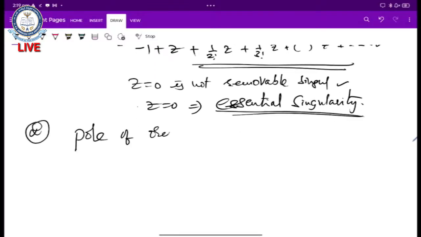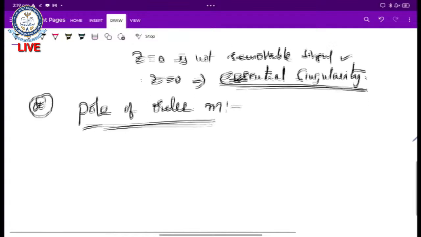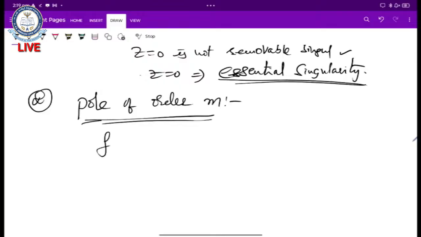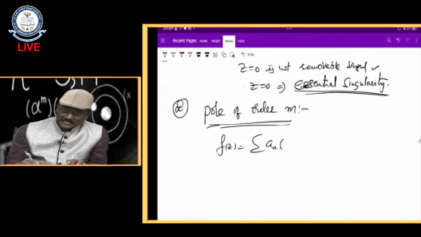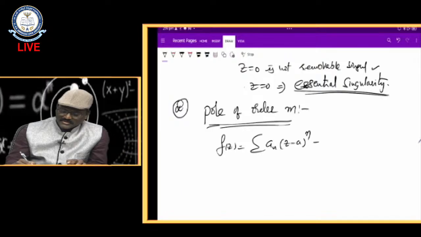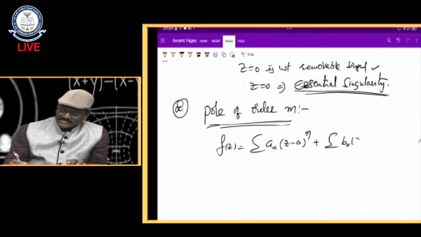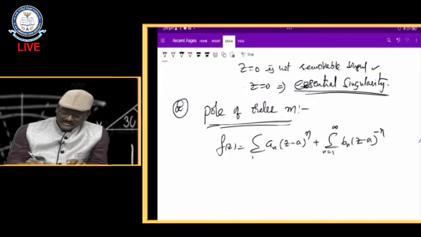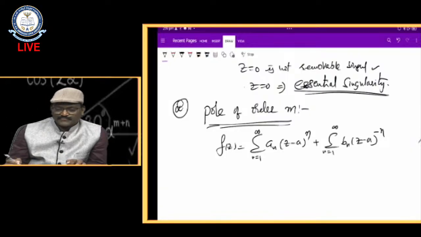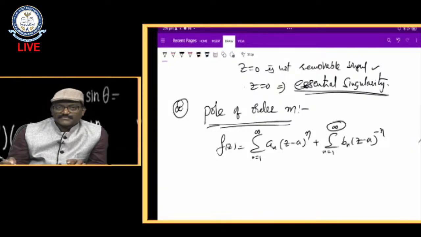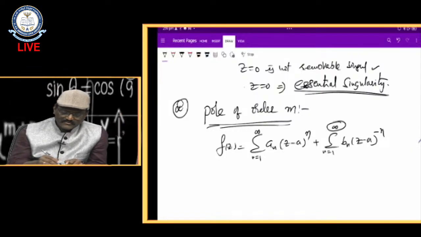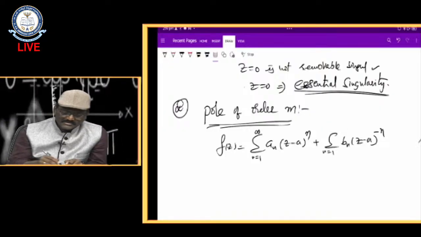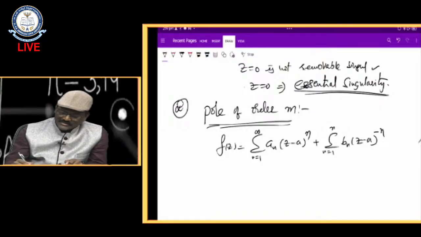Pole of order m. What is the pole of order m? I know my Laurent series expansion: sigma an into z minus a whole to the power of n plus bn z minus a whole to the power of minus n, both n equal to 1 to infinity. But the negative term is not up to infinity in a pole; it goes up to some finite terms.